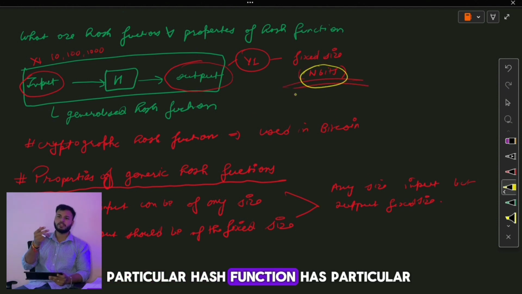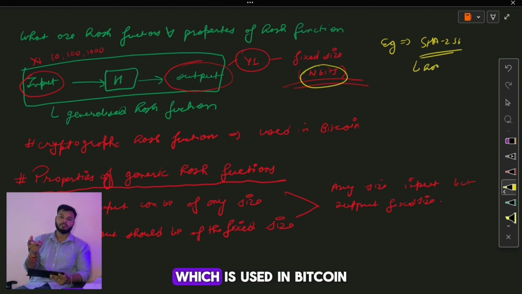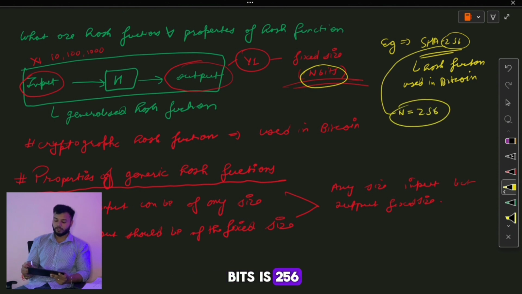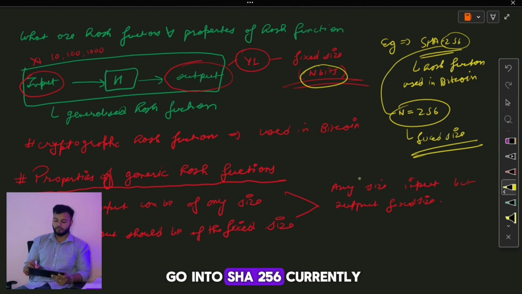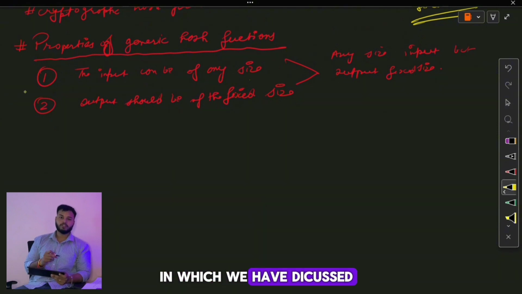A particular hash function has a particular number of bits, and if I want to give you an example, SHA-256. It is basically the cryptographic hash function which is used in Bitcoin. So for this, the number of bits n is 256. So if you provide SHA-256 any input, it produces an output of a fixed length, which is 256 bits. Now we will not go into SHA-256 currently. We are just discussing the basic properties of a hash function, in which we have discussed two properties.